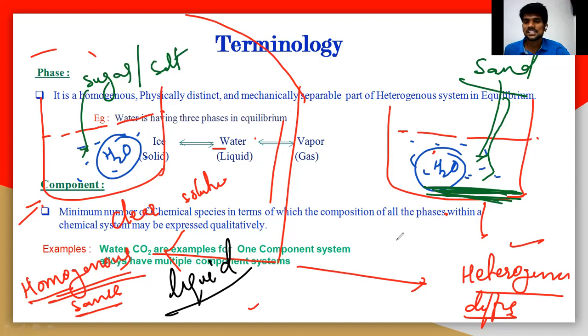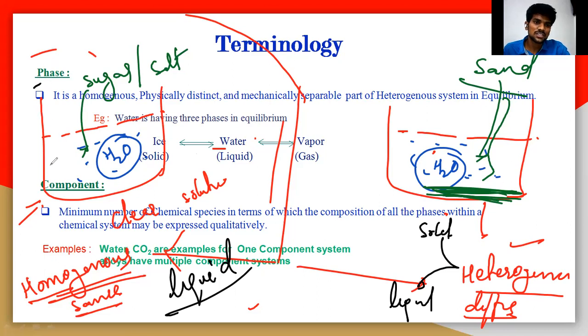Liquid phase. But here, on the right side, the heterogeneous system consists of two phases. One is the solid phase, that is the sand, and the other is the liquid phase, that is the water. So one is sand, which is a solid phase, and the liquid is water. So this is a heterogeneous system, and this is a homogeneous system. So this is a phase, so that you should understand here.